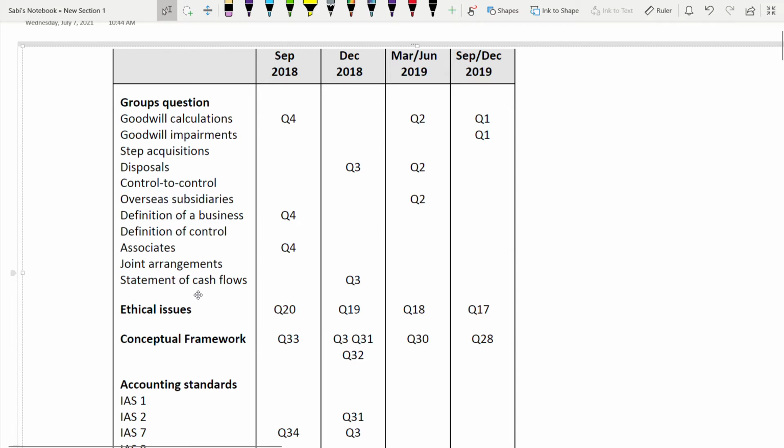But the latest papers are not included here. We have the whole of 2020, and 2021 March and June will also come, which is not included here. So they have been excluded.